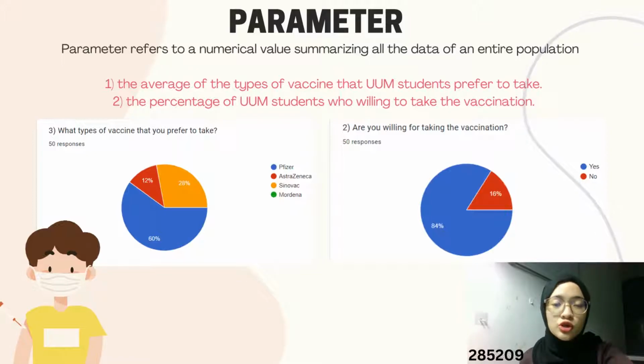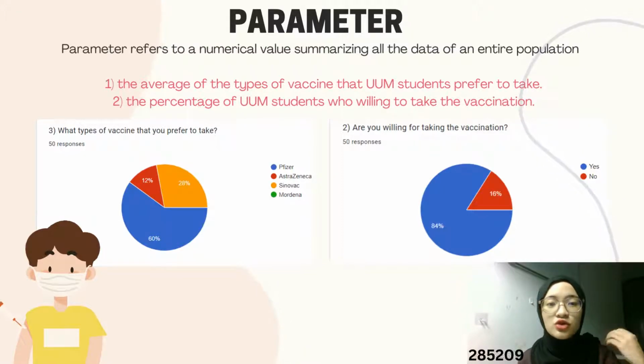Okay, so next is about the parameter. A parameter refers to a numerical value summarizing all the data of an entire population. The first one is the average of the type of vaccine that UUM students prefer to take. Number 2 is the percentage of UUM students who are willing to take the vaccination.